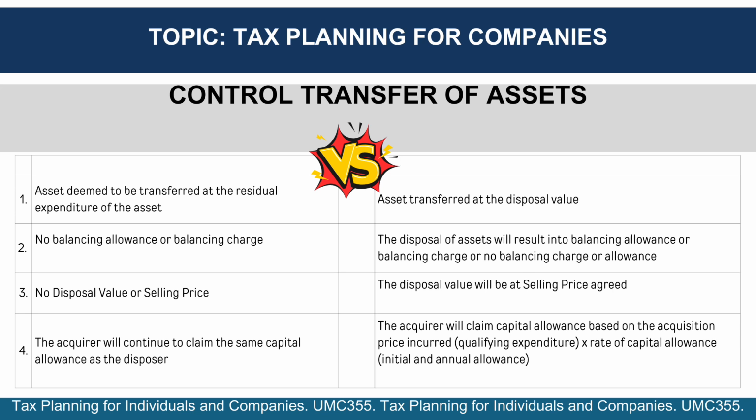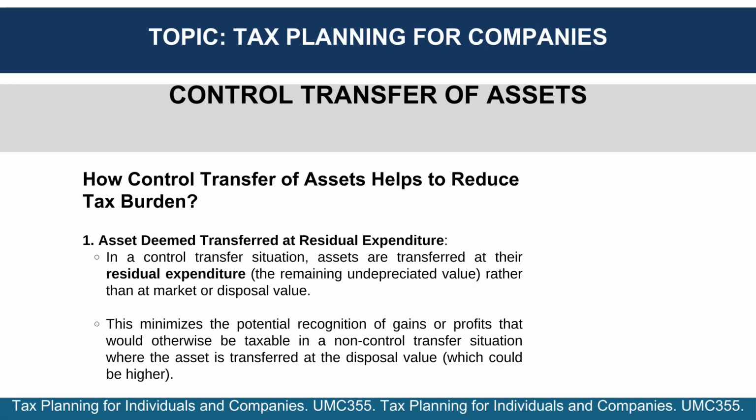the disposer. In contrast, a non-control transfer involves transferring assets at their disposal value, which could trigger immediate tax consequences such as a balancing charge or allowance. Control transfers help minimize the recognition of gains or profits by transferring assets at their residual expenditure rather than market value. This approach avoids triggering a taxable event, reducing potential tax liabilities that would arise in a non-control transfer situation.